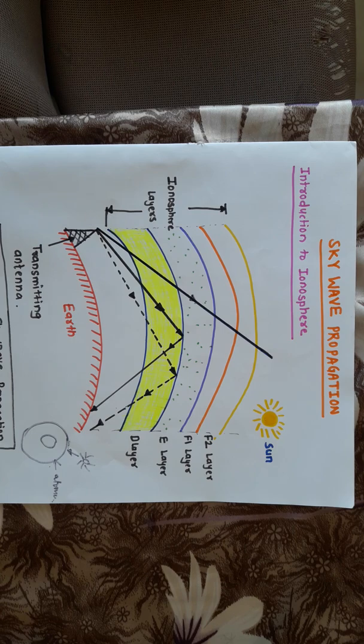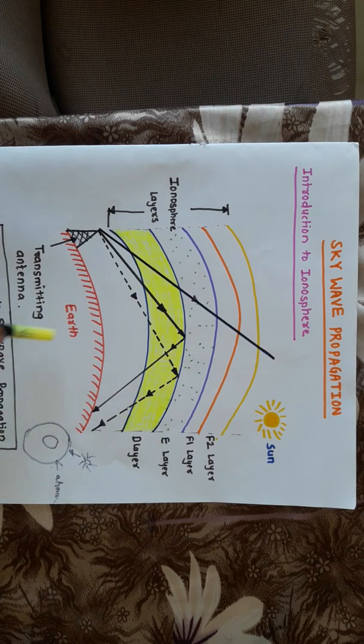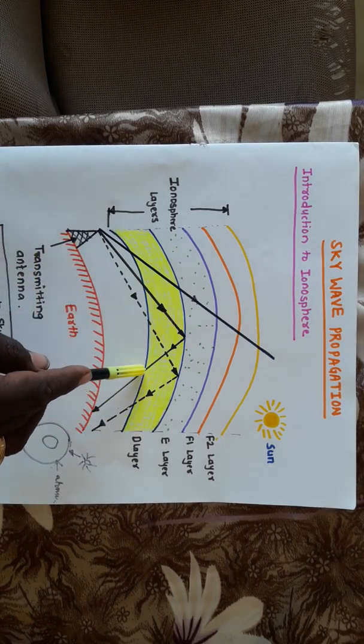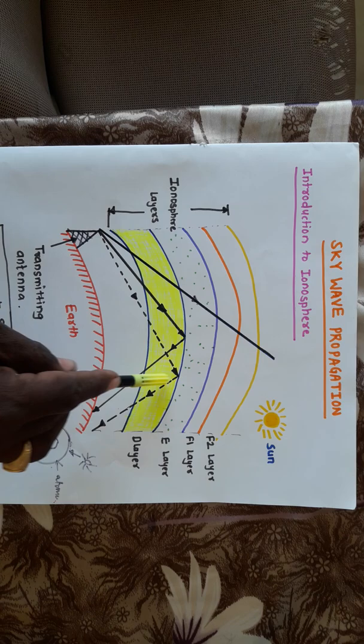So not only because of the cosmic rays, but also because of the alpha, beta and gamma type of radiation from the sun, this particular ionosphere layer itself gets formed. Now if we observe the separation of each and every layer, we observe that there is a D layer present above the earth's surface. Now this particular D layer has some thickness.